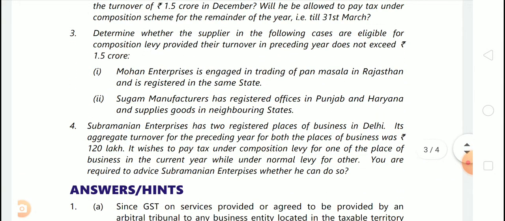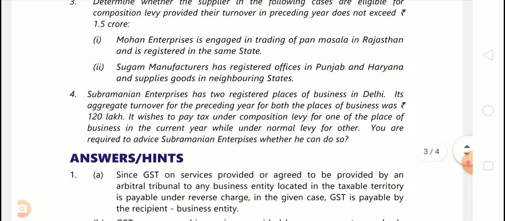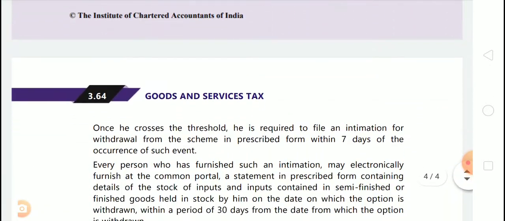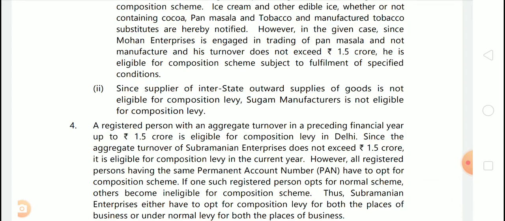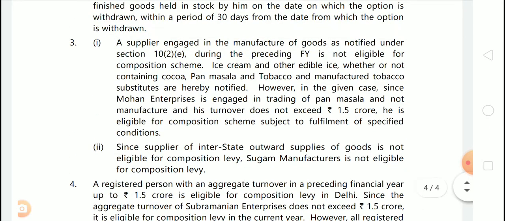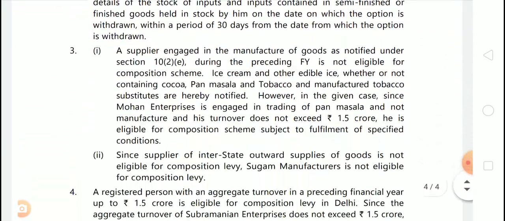Now question number 3.2. Sugam Manufacturers has registered offices in Punjab and Haryana and supplies goods in neighbouring countries. As we all know that in case of composition, interstate outward supply of goods is prohibited. So, answer is, since supplier of interstate outward supplies of goods is not eligible for composition levy, Sugam Manufacturers is not eligible for composition levy. Okay.